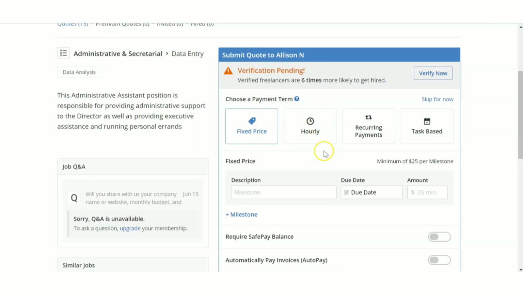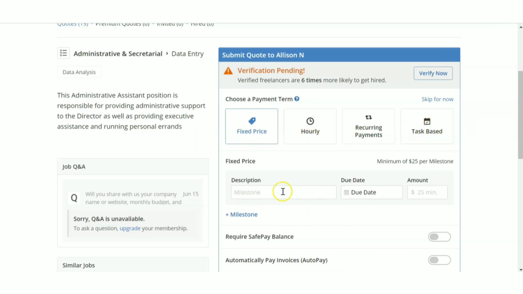Okay. Then hourly basis means you are going to say that I'll be working, and for every hour I'm working, I need this much money. Then recurring payments means it is like salary. We know that if you are working in an organization, you will be getting a fixed amount as a salary, and it is a recurring amount, right? So just like this, you can also go for recurring payments. Or else you can go for a task based method, meaning this total job will have various important tasks, and for each important task that you complete, you will be getting this much amount. Okay, so these are the various methods you can opt for.